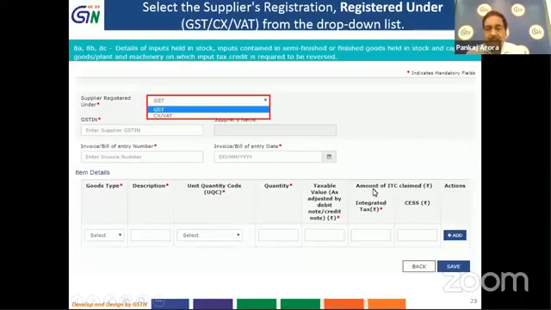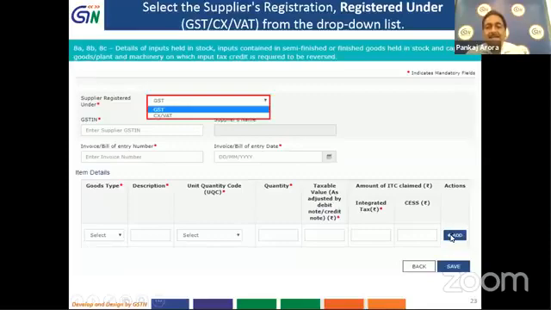The amount of ITC claimed, you will have to enter. This ITC claim will be on the basis of the documents you have in your record.